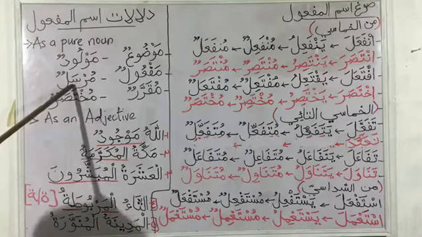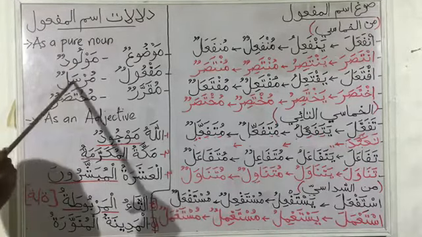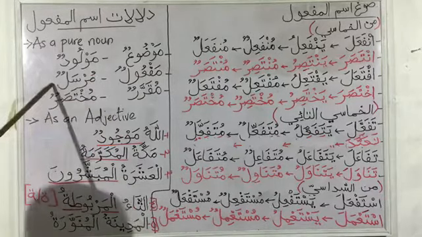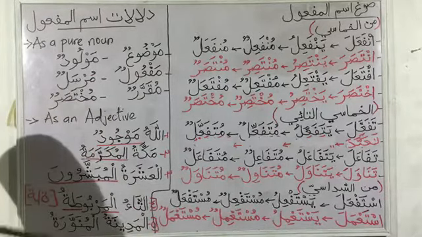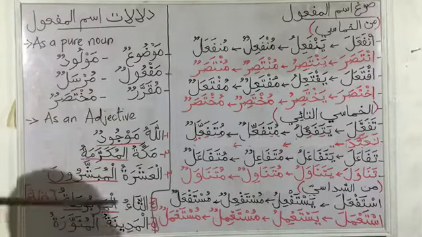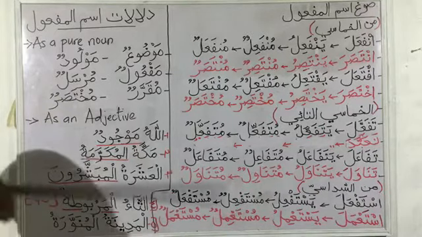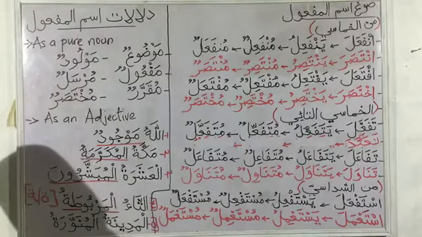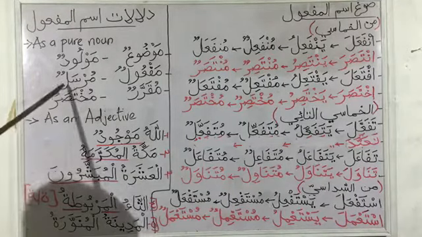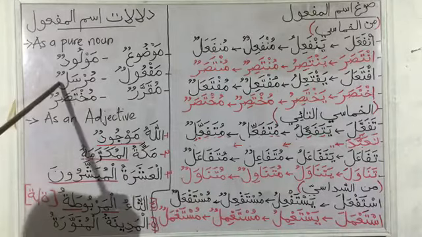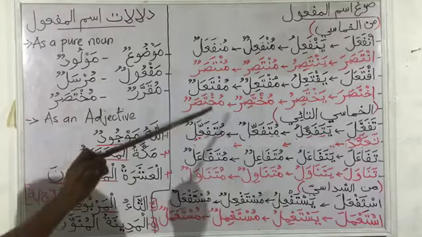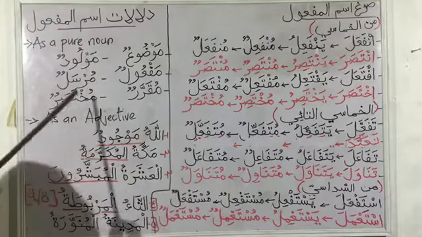So mursalun, as we have used yesterday, from arsala, a 4-lettered verb, we have mursalun, which means the messenger, the one that was sent, because arsala means he sent. So mursilun, the sender, mursalun, the one that was sent. So the one that is being sent, we can say it is what? A messenger. So we have mukhtasarun, like we've mentioned here, which means summary.